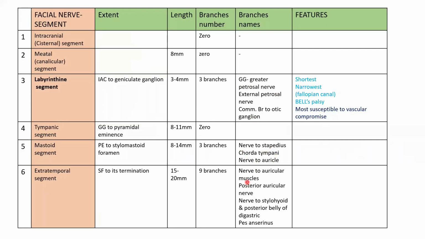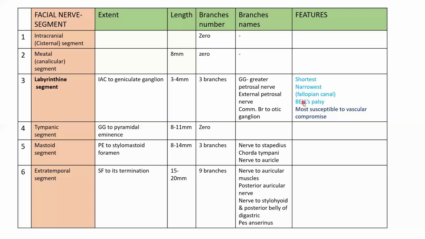The extratemporal segment, I told you, has pre-parotid and intraparotid branches. The pre-parotid part gives a branch to supply the auricular muscles. Remember, the auricularis anterior, auricularis superior, auricularis posterior, those muscles. And the posterior auricular nerve to supply the occipital belly of occipitofrontalis. And then a nerve to supply the stylohyoid and posterior belly of digastric muscles.